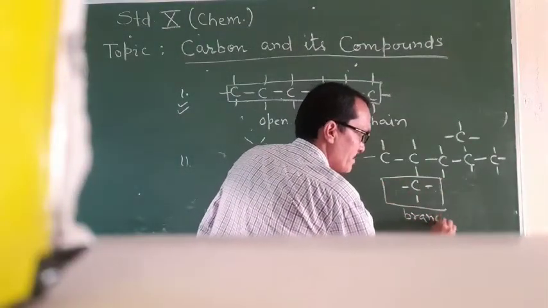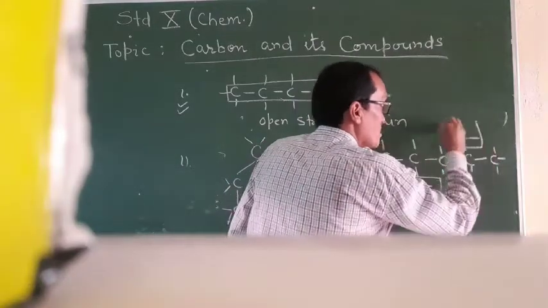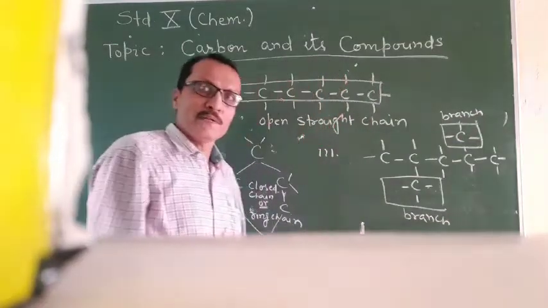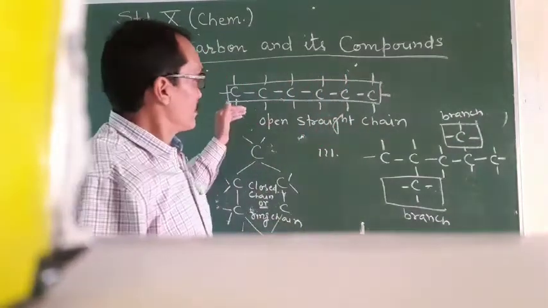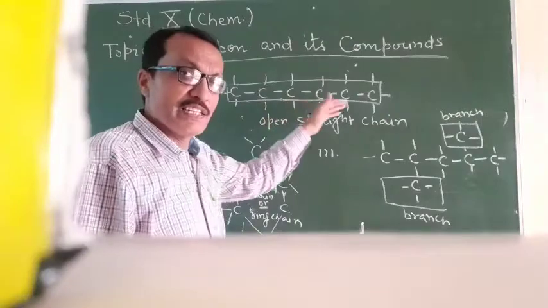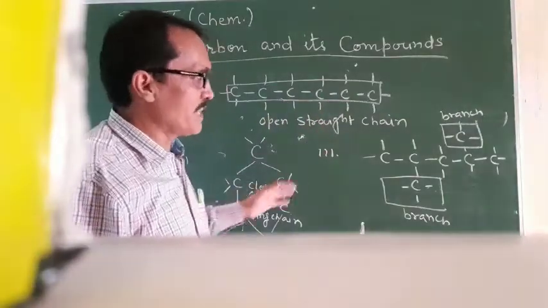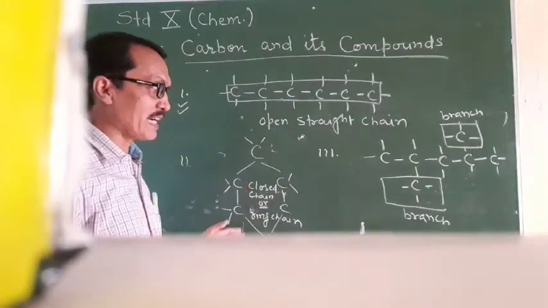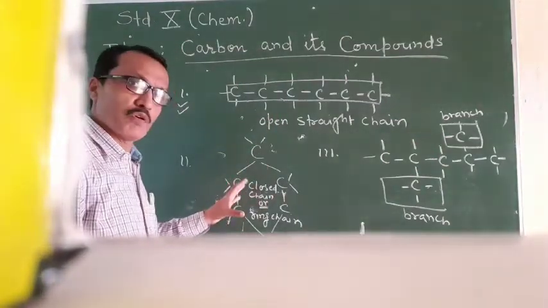This carbon is also in a branch. So carbon can join linearly, carbon can join in a branched way, carbon can join in ring form.